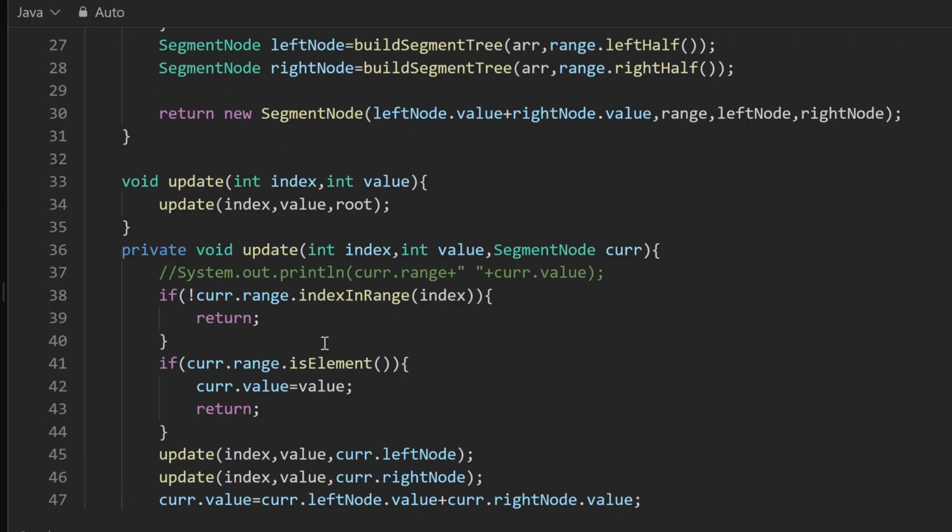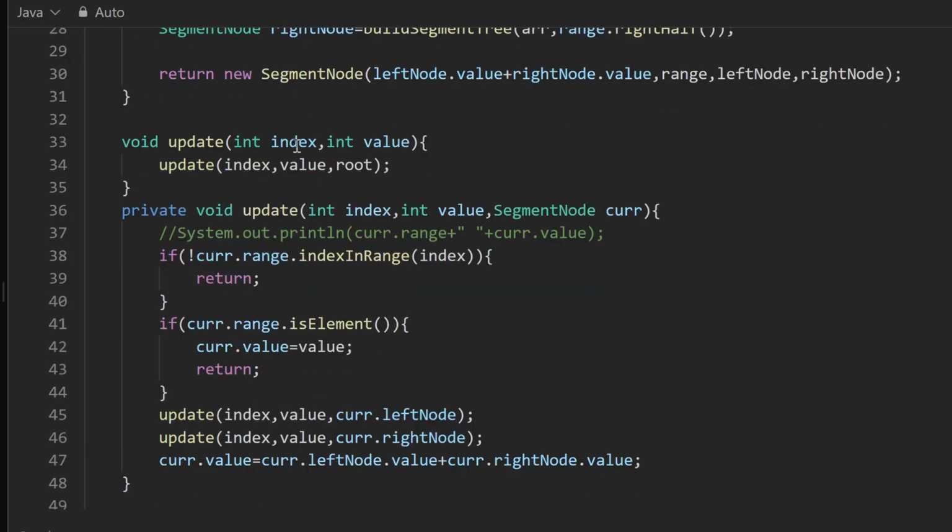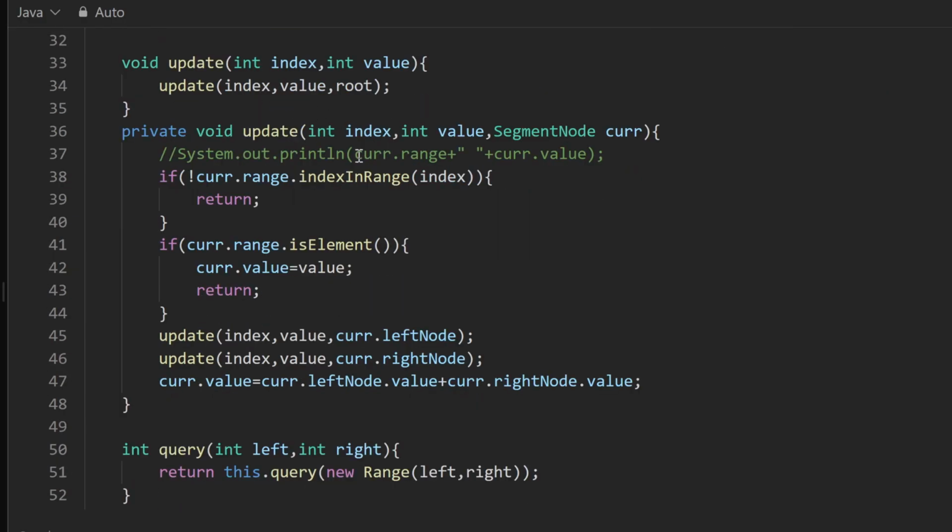But before that, we have the update method. So if we want to update a value at an index in the array, this is how we'll do it. We again create a recursive method update. We have index, value and the current node, which will recursively call the children. So the conditions here are, if the index which we want to update is completely outside the range for this node, that means that index is not in this range, so we are going to return, we don't have to do anything.